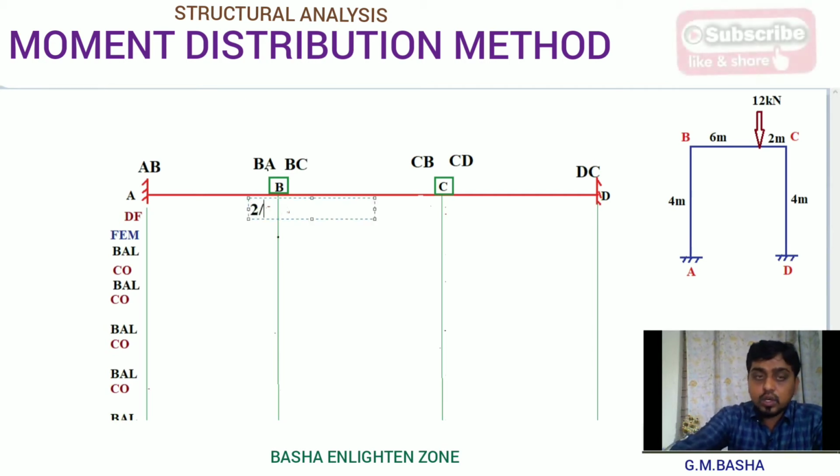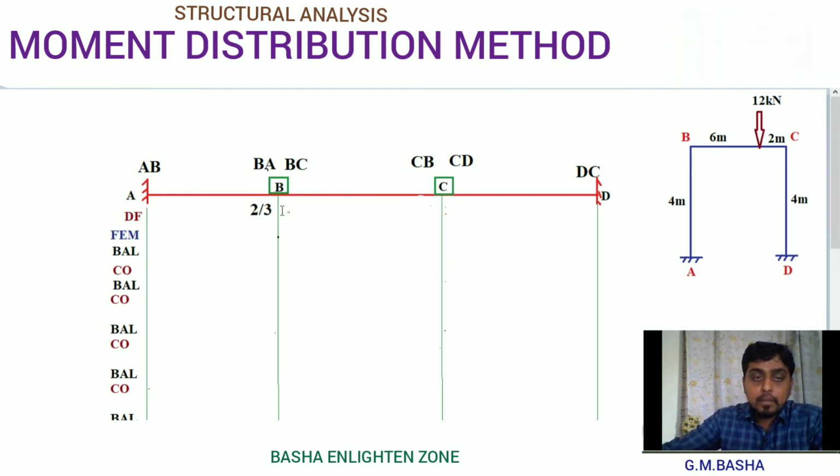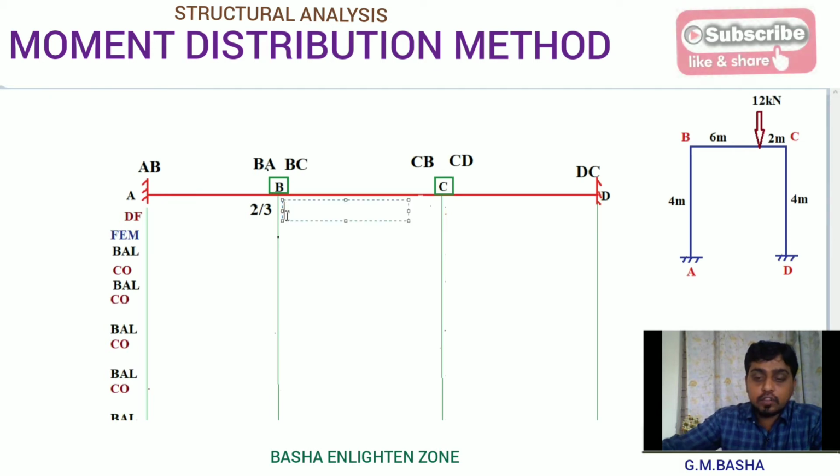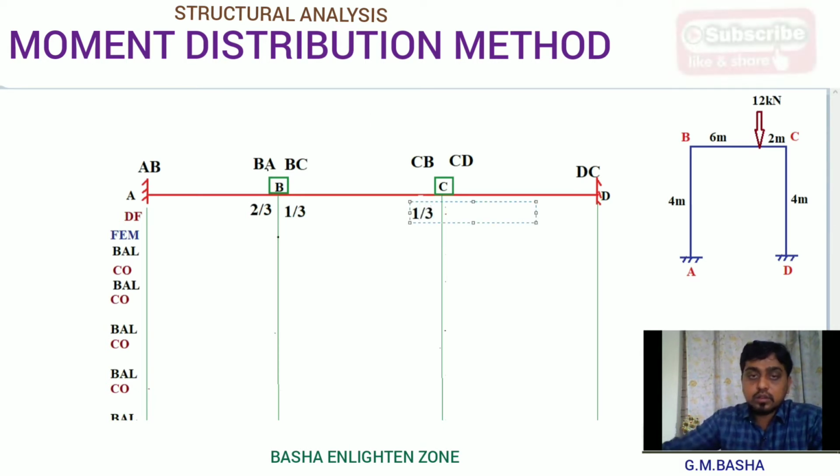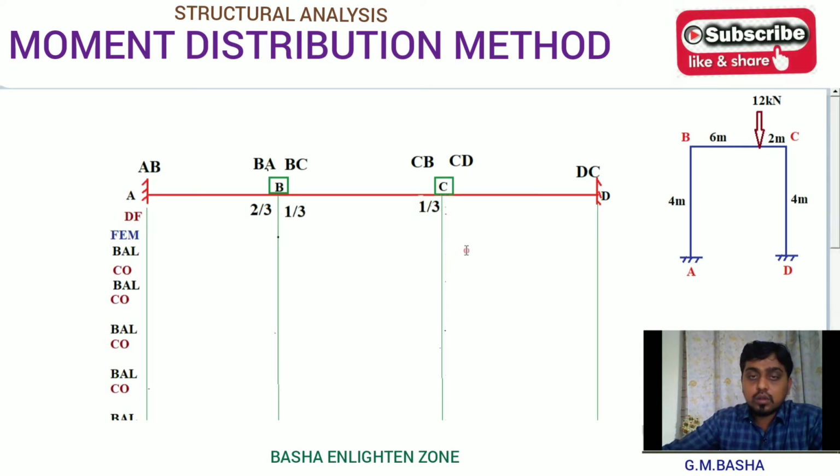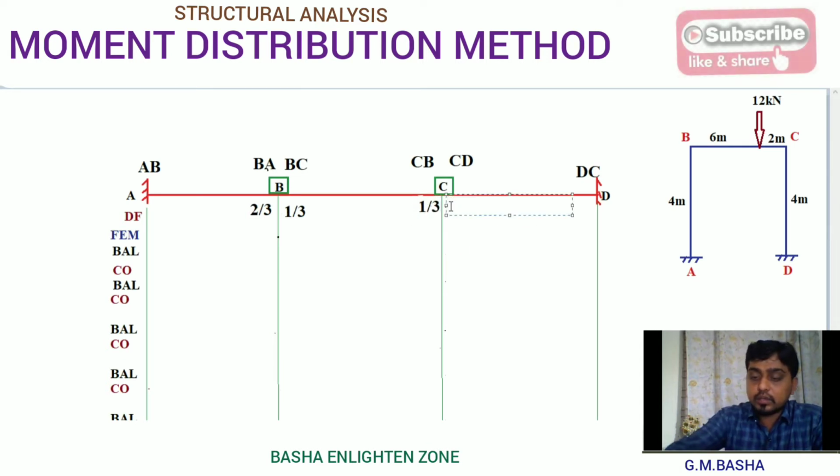Here it will be 2 by 3. Similarly for BC the distribution factor will be 1 by 3. Similarly here also 1 by 3. And here 2 by 3.